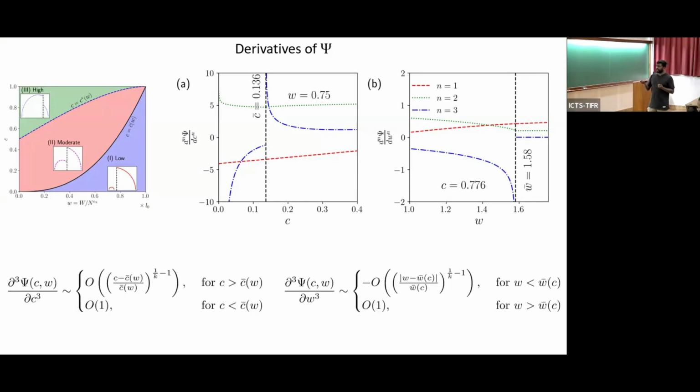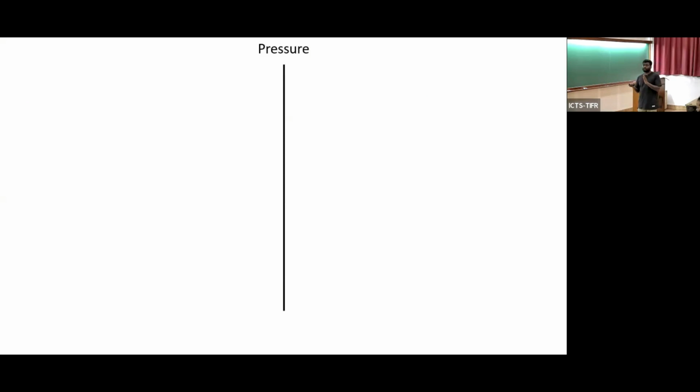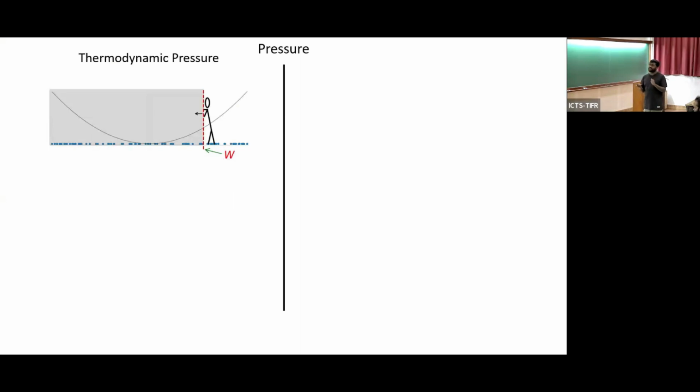And we can actually analytically compute these things. Okay, and this is one aspect of the work which I have done. But using this idea, we could also compute the pressure of the Riesz gas. Basically, the thermodynamic pressure for the Riesz gas is the amount of energy required to push all the particles on the left by some amount, epsilon. Let's say work per unit displacement is what the pressure is, and that's what we can compute because we know E left, the energy of the particles on the left. So we can just do the calculation, and we get the analytical expression for the pressure.